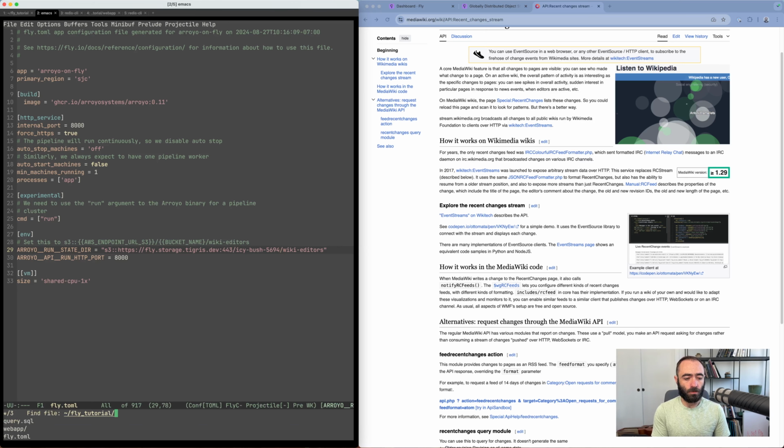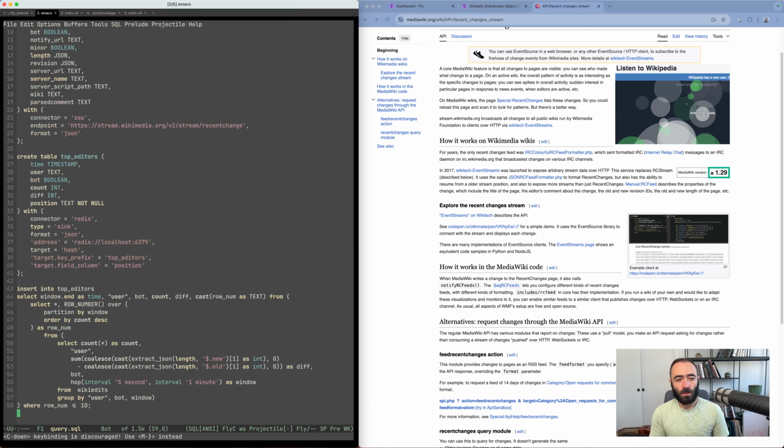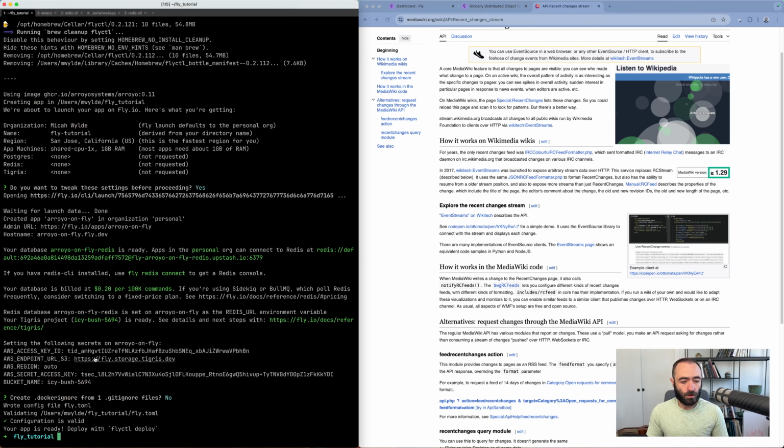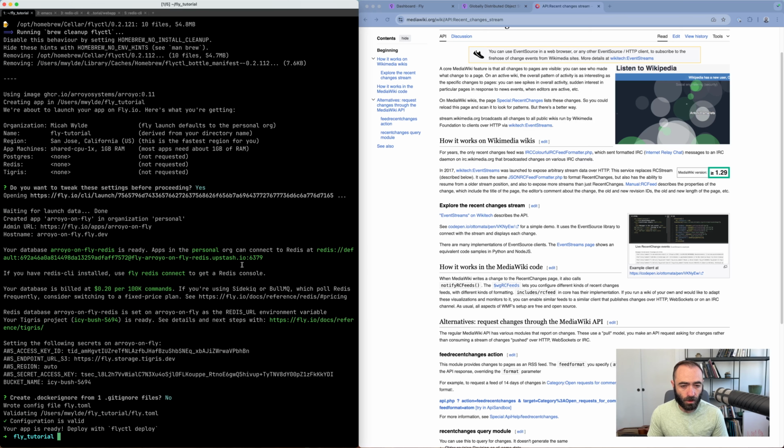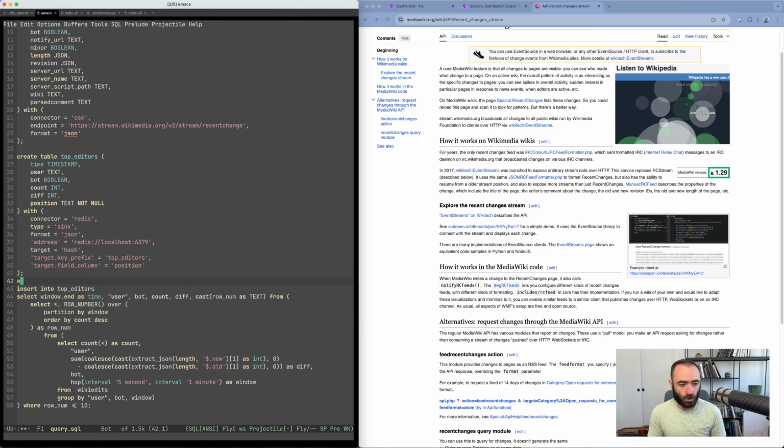Make a couple changes to our pipeline as well. In particular, we're not going to be writing to our local Redis. We'll be writing to the Upstash Redis that Fly is helpfully hosting for us. And so we can see here the Upstash Redis endpoint is here. So we're going to have to split this up into a few different pieces. Here we have the Redis host name, and we'll just set that here.